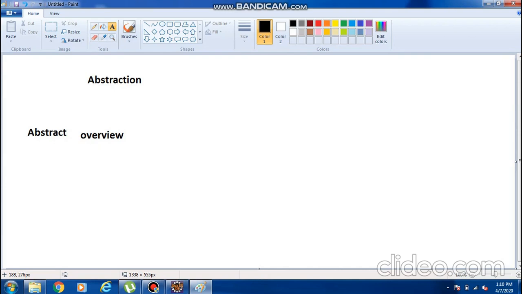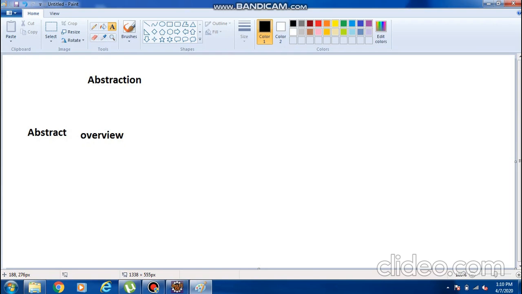When everyone has to do a project, everyone requires the abstract of that project. What is that abstract? The internal things you mentioned, nobody wants those things; everyone just wants the overview of that project. That is called the abstract. So abstract means it's an overview.